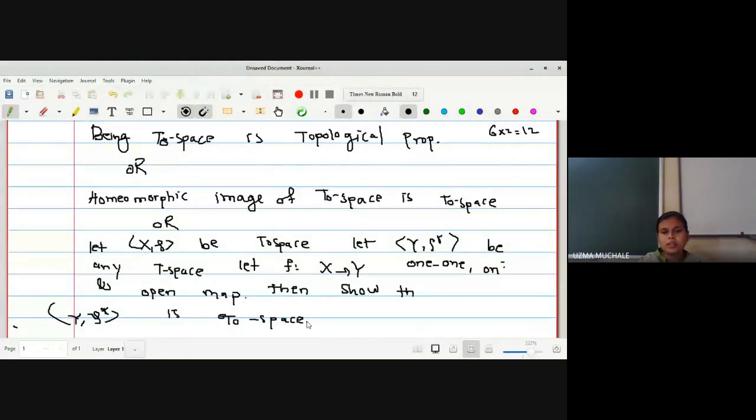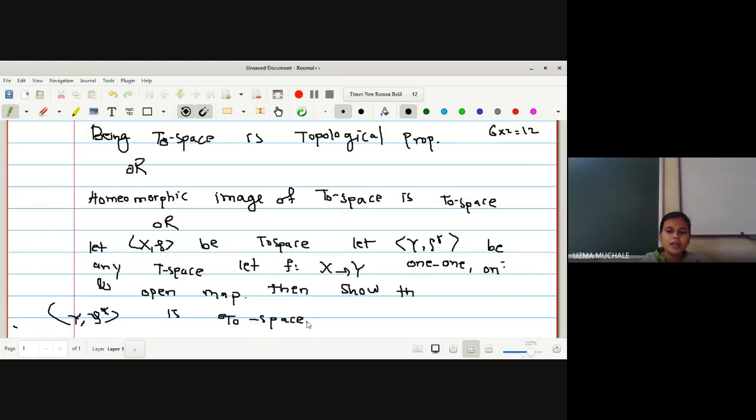Let us go for the third one, because we have a detailed description of homeomorphism: what is the definition of homeomorphic, what do you mean by homeomorphic, what are the points, what are the theorems related to homeomorphic. No doubt it is not a homomorphism, but it is very similar to a homomorphism. It is called a homeomorphic image of a T naught space is a T naught space. Let us go for the third statement so that as it is an elaborated statement, you can understand easily.